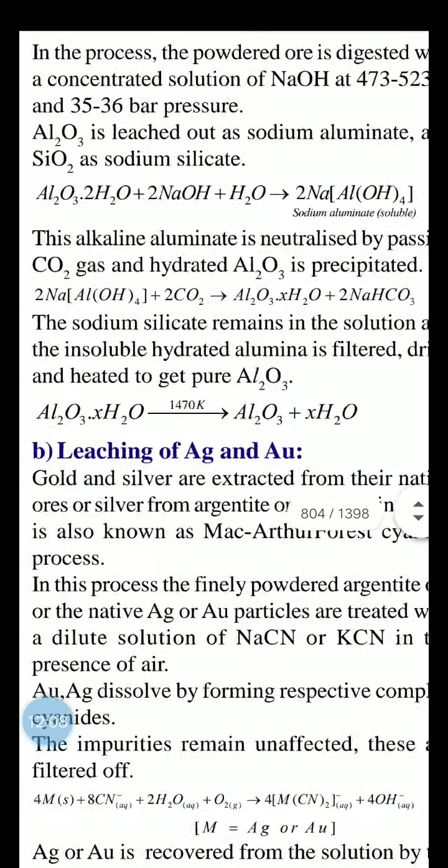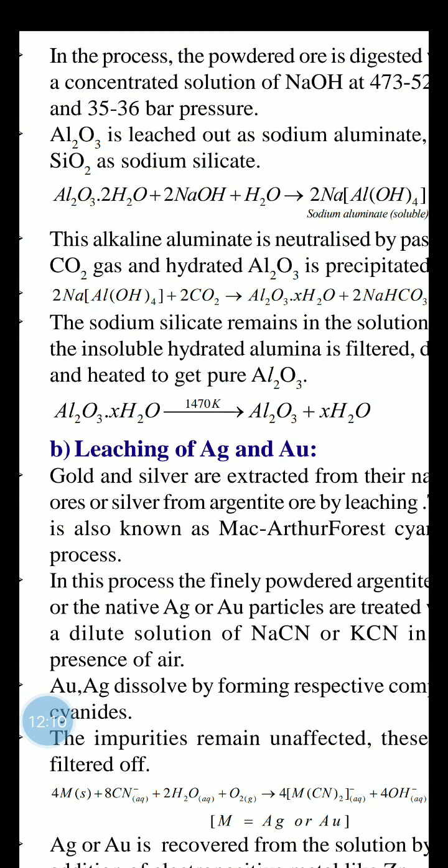But here in bauxite, a certain percentage of water is already there in the third step. So after heating to remove that percentage of water, you will directly get Al2O3. Understood, my dear students? Here there is no requirement of the second step in bauxite. Okay?